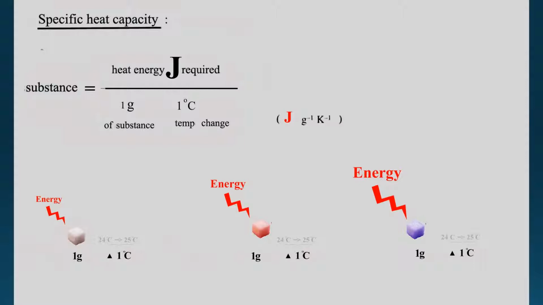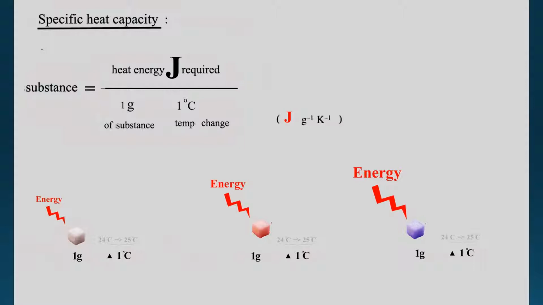So this demonstrates that even though they are all 1 gram of different substances, and I want all raised by 1 degree, I have to inject different amounts of energy. Some will be easy to do, some will be very difficult. And this is the definition of specific heat capacity.